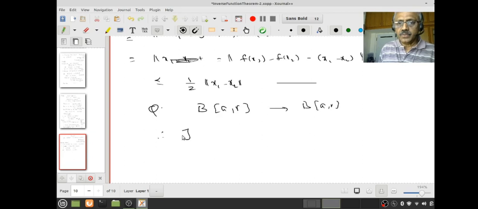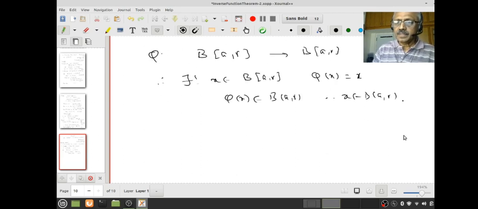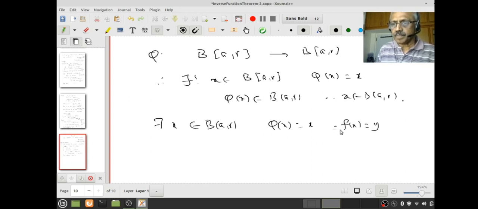Therefore there is a unique x in the closed ball BAR, such that phi of x equal to x. But remember, phi x always belongs to the open ball BAR. Therefore what do I conclude? Therefore x is also in the open ball BAR. You understood that? Therefore there is an x in BAR, of course a unique x, so that phi x equal to x. That is same as saying fx equal to y. Right? Therefore we have proved.